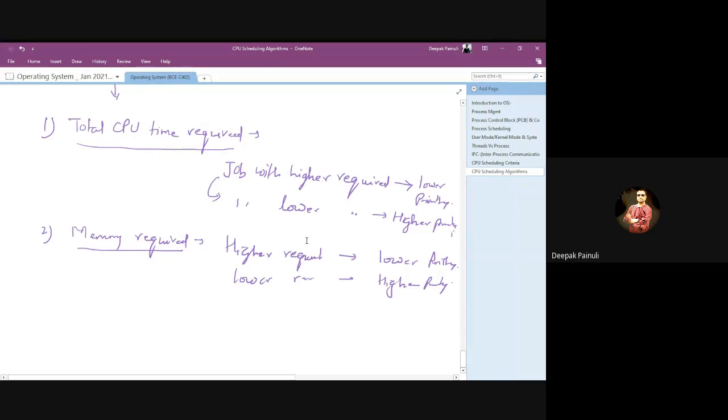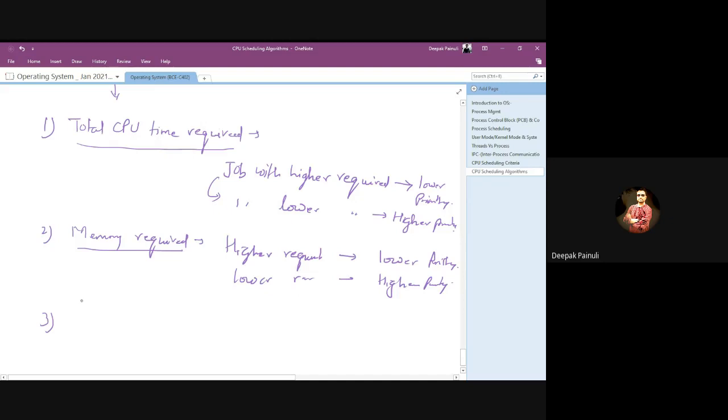In the last lecture we already discussed, if we select a large process earlier, that means the small process will get into the condition of starvation. That's why for proper utilization of its resources, it will give priority according to their needs. Either it will be CPU time requirement, or memory requirement, right?